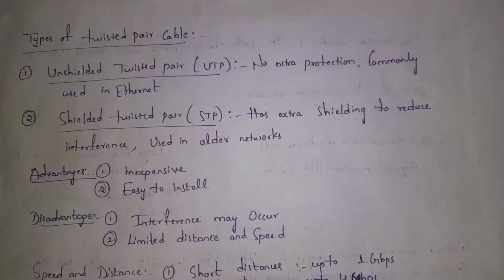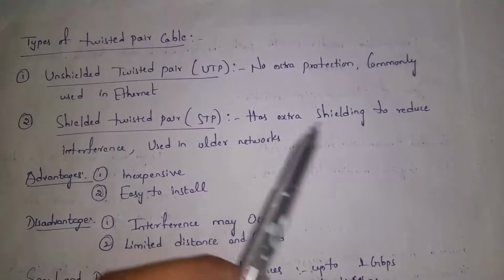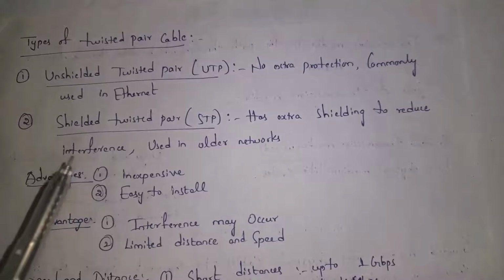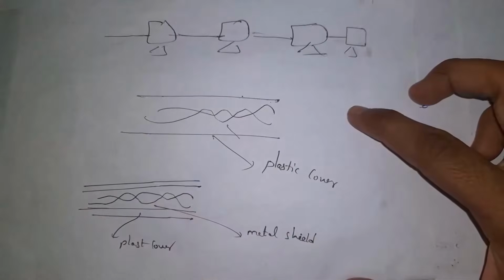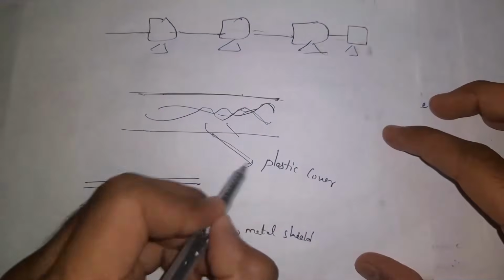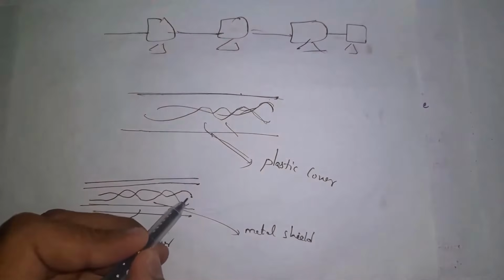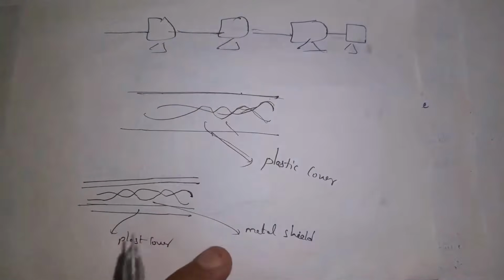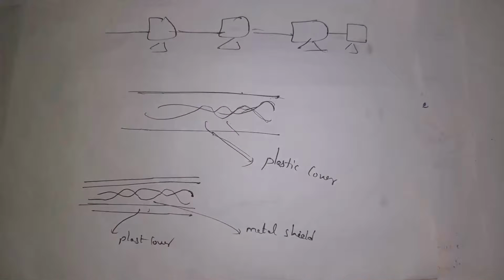And the second one is shielded twisted pair. So in shielded twisted pair, we cover the two wires using a metal sheet. Shielded twisted pair has extra shielding to reduce interference and it is used in older networks. Guys, this is the structure of unshielded twisted pair. We will twist two wires and cover those two wires using a plastic cover. Whereas in shielded twisted pair, we will twist two wires, cover them with a metal shield, and cover the metal shield with a plastic cover. So there will be extra protection.